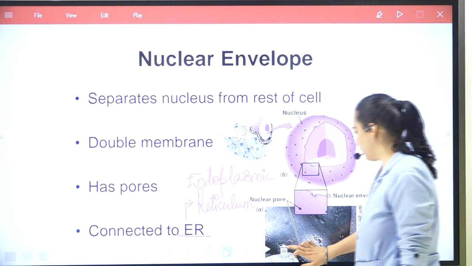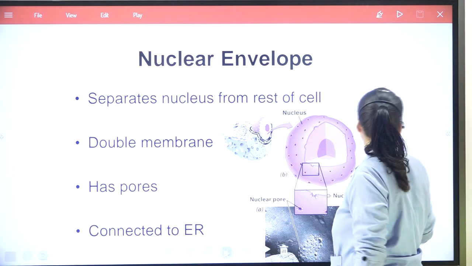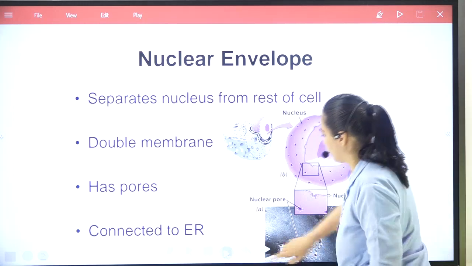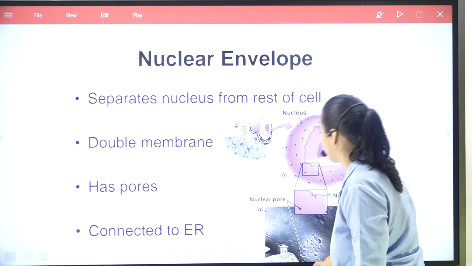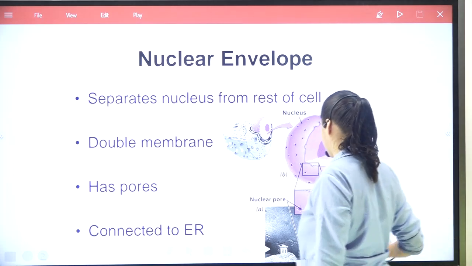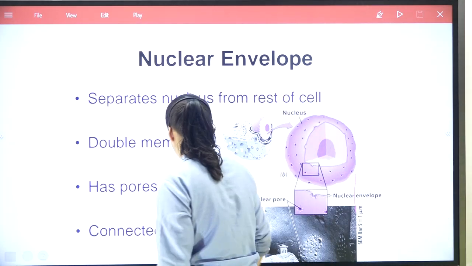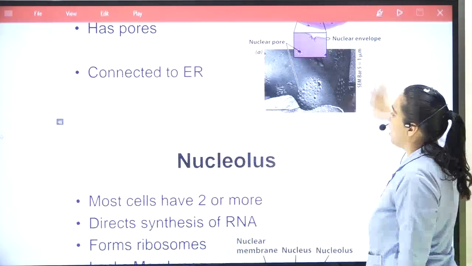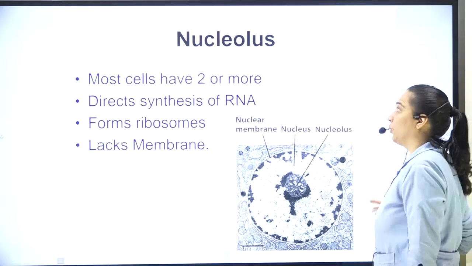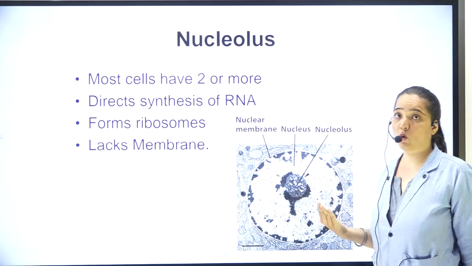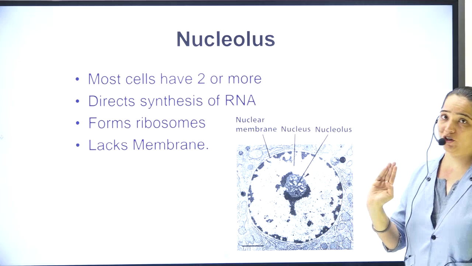I hope you have noted it down. Now, let's move further to the nucleolus. Some cells may have two or more nucleoli.